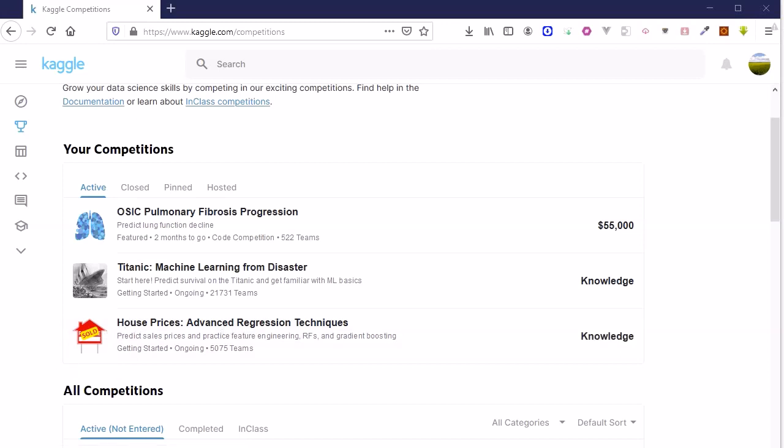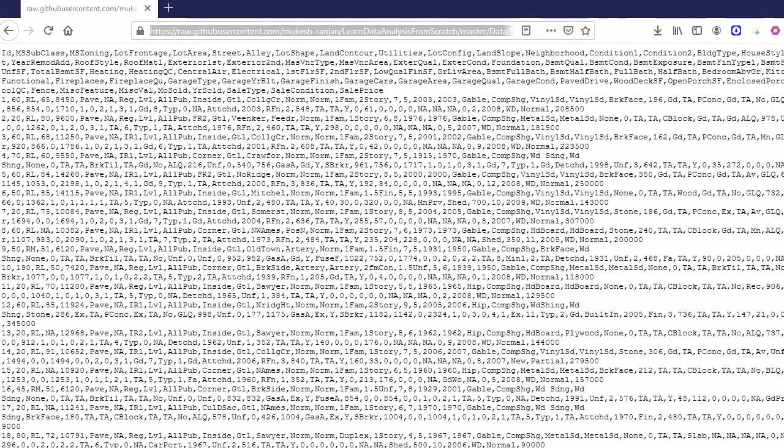Now let's look into the data collected within the CSV, which I extracted from this competition and kept on my GitHub so that you can access it directly. This is the raw form of the data for the housing price competition. Somebody has already collected the information and provided it in a CSV file, and you can see that all the data is in comma separated format. This information is nothing but a dataset. This is one example of a dataset where data is collected in CSV format to do further analysis.